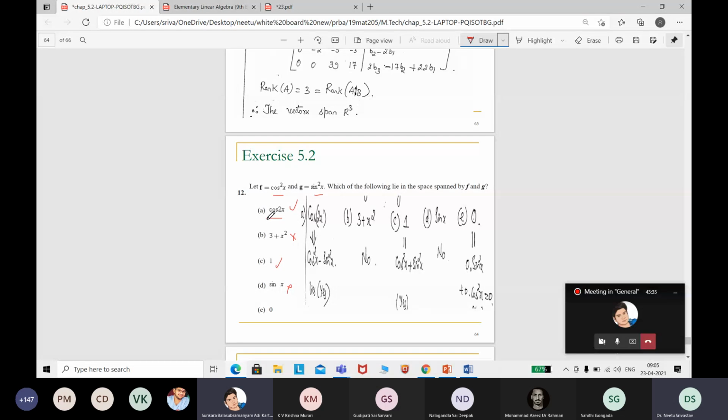Ma'am, you mean we have to write only in the linear combination of f and g. You should write c1f plus c2g. That one we can write as cos square theta plus sin square theta, c1f plus c2g. Just write c1 as 1 and c2 as 1. That's what you said, right? And then again you are adding some more function, plus 2 plus x square. What is that? You should multiply some scalars to the sin square theta and cos square theta to get this. Do you have any scalars which you can multiply and get this 3 plus x square? No, ma'am. That's what I'm telling. Oh, okay.